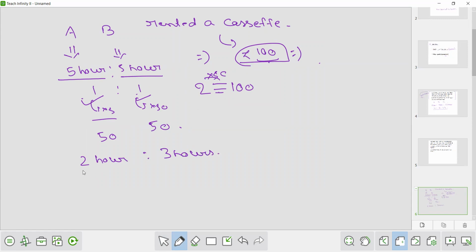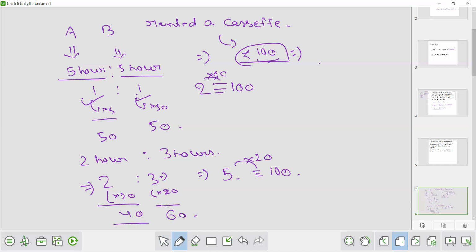Okay, so they will divide in the ratio 2:3. So total, if there is 5 rupees, A will give 2, B will give 3. Now 5 is equivalent to how much? 100. Means if it is 100 rupees, it's 20 times. So A will also be 20 times, B will also be 20 times. So A 40 rupees and B 60 rupees.